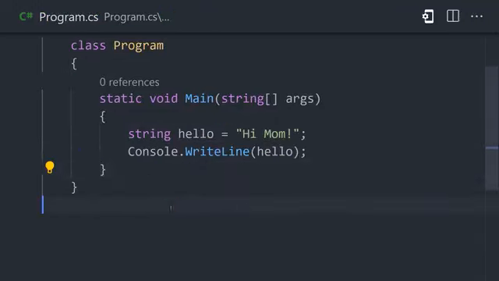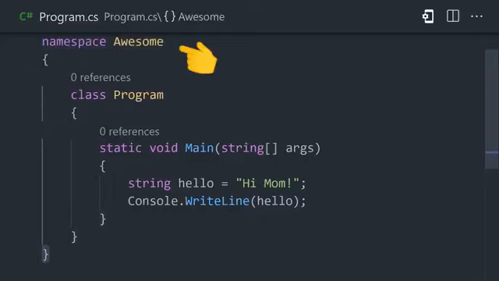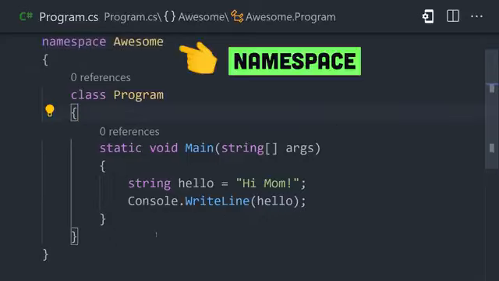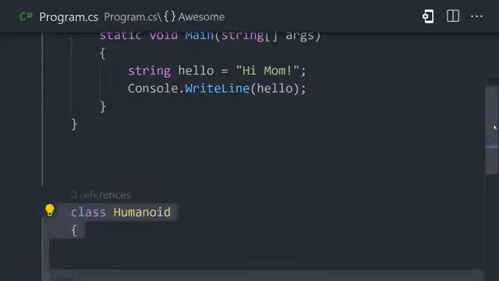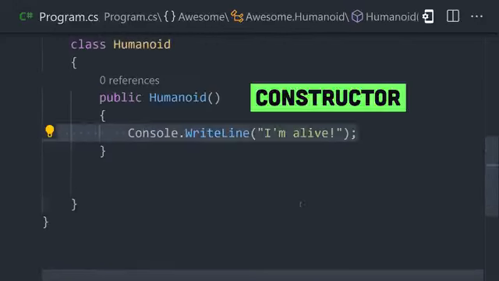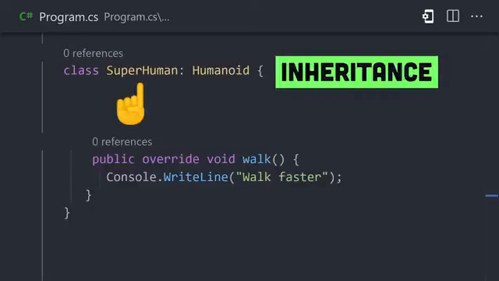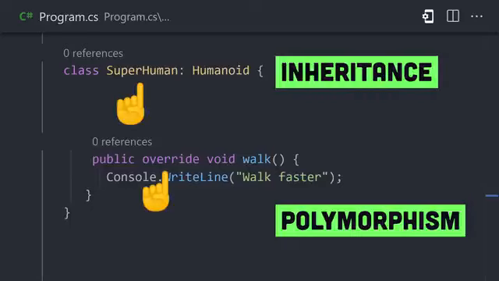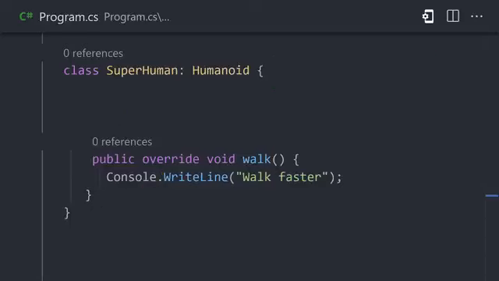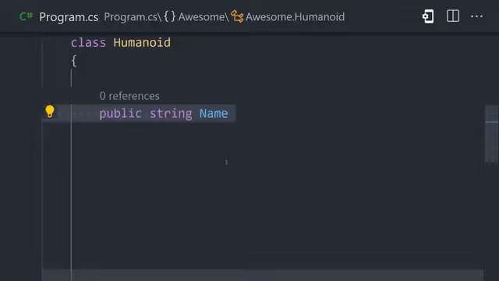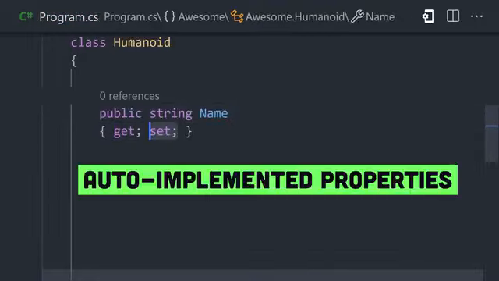type. Now, to organize our code and share it in other files, we will wrap it in a namespace. We can then create a new class inside the namespace that has a constructor when the class is instantiated and a destructor when the class goes out of scope. Classes support inheritance, polymorphism, and everything else you would expect in a modern object-oriented language. We can define a property on the class and make it readable with get or writable with set.